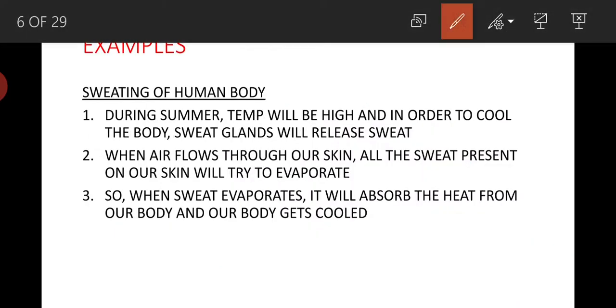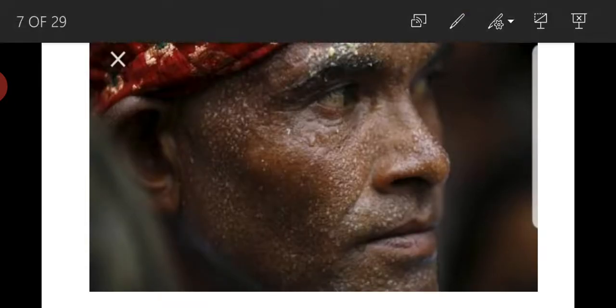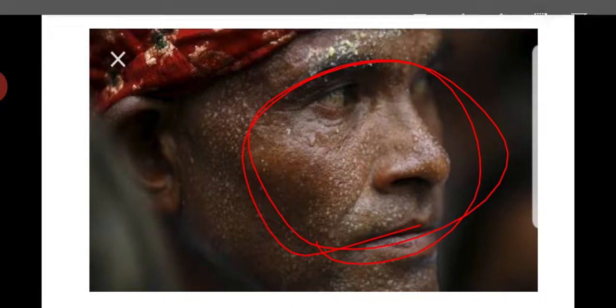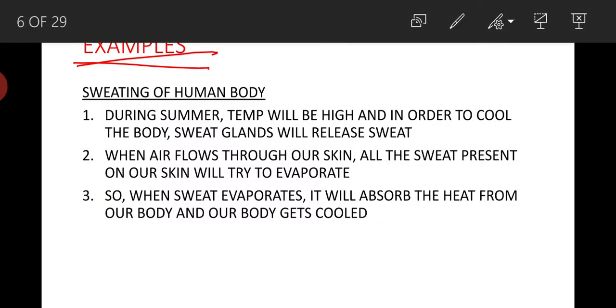Now let us see some examples of evaporation. Sweating of human body. We all know that during summer season, when temperature is very high, our human body will start sweating in this way, as you can see in the image. Why is this happening? During summer season, temperature will be very high, and in order to cool the body, our sweat glands will release sweat.